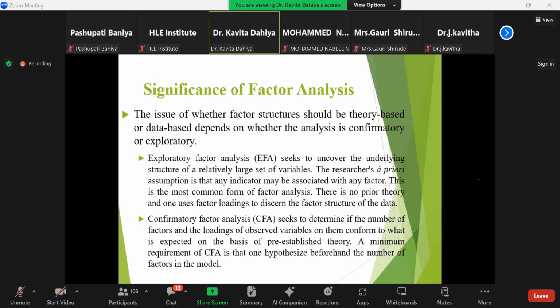Confirmatory factor analysis is where some study has already been conducted in another area, and I am using those variables to check whether they are similarly influencing in the other area or not. It means I am confirming the factors, that they are influencing in the same way as in the other area.